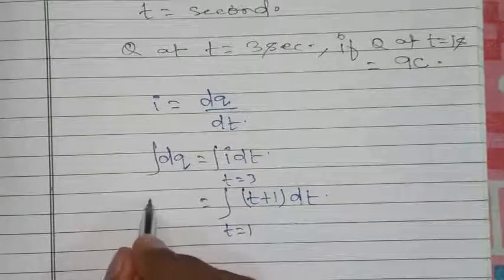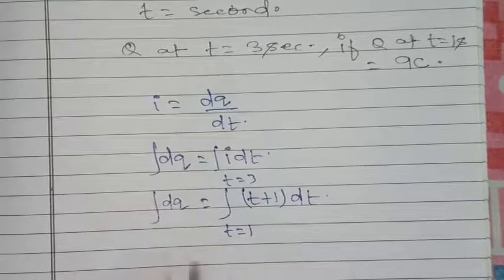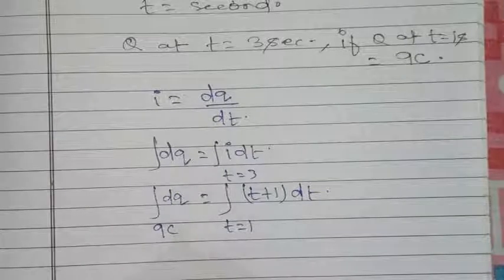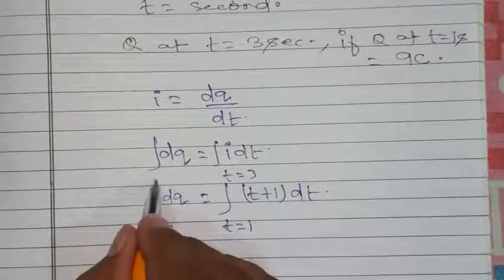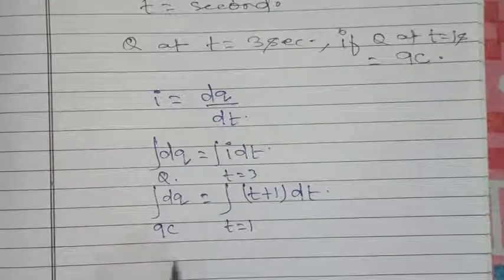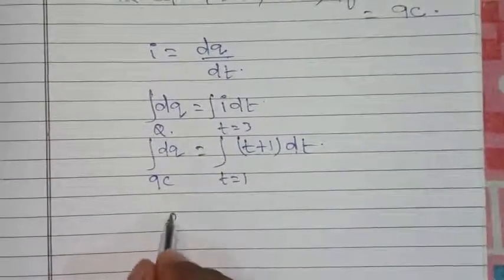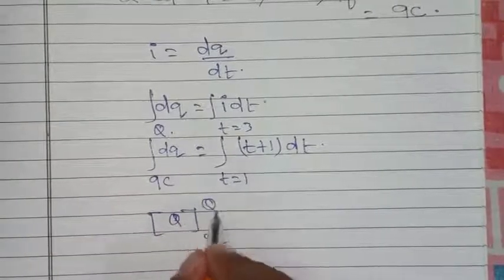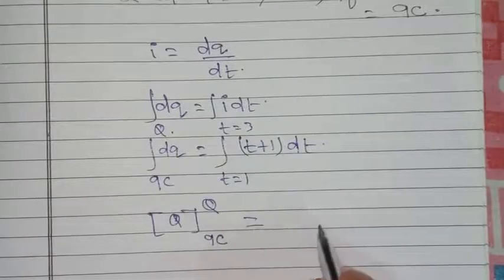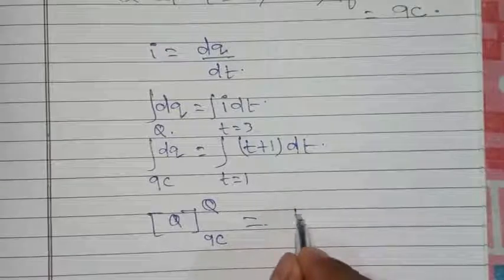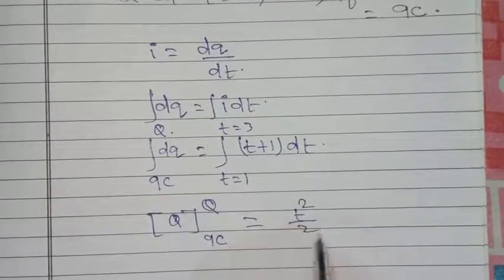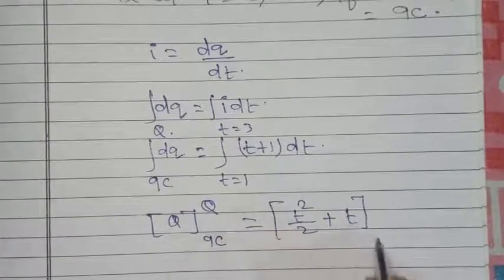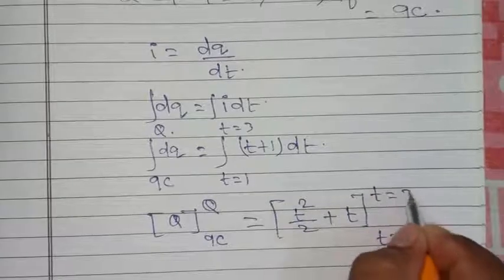Given in the question, at t equal to 1 second the value of charge is 9 coulomb, and we have to calculate the charge at t equal to 3 seconds, which is equal to say q. Integration of dq is equal to q, and put the limit from 9 coulomb to q, equal to the integration of t, which is t squared by 2, and the integration of 1, which is t, and put the limit t equal to 1 second to t equal to 3 seconds.